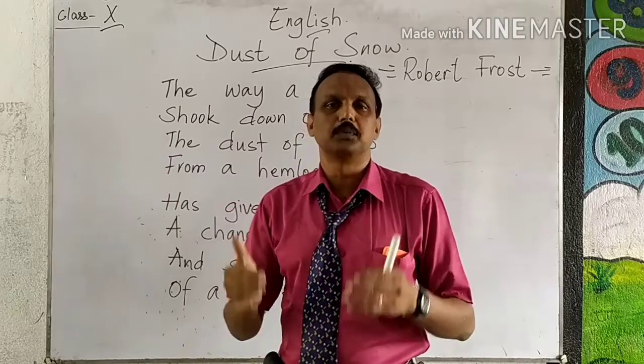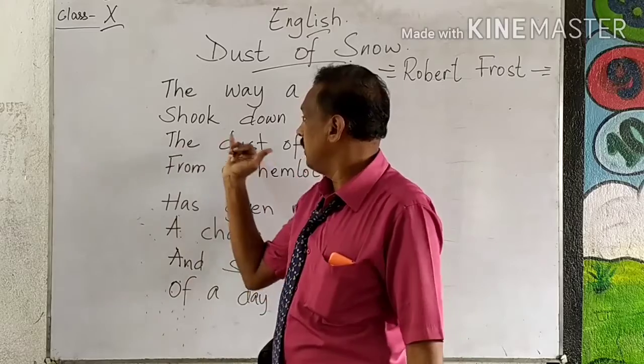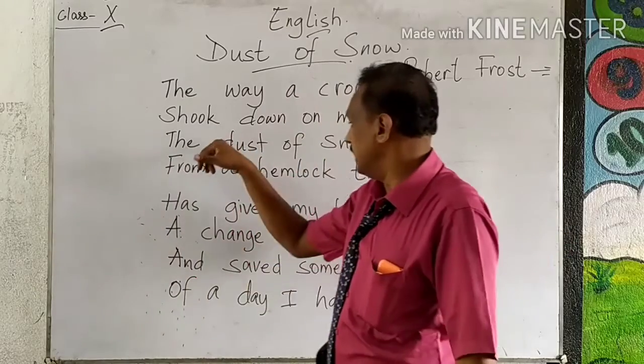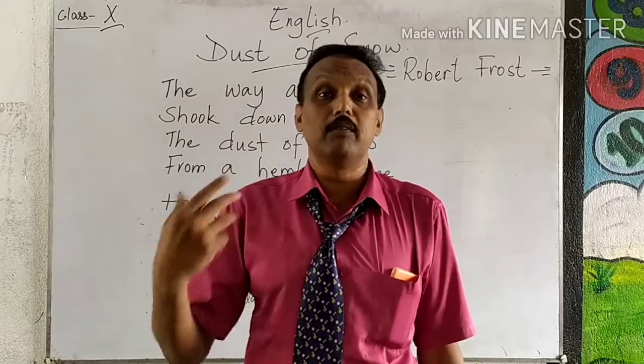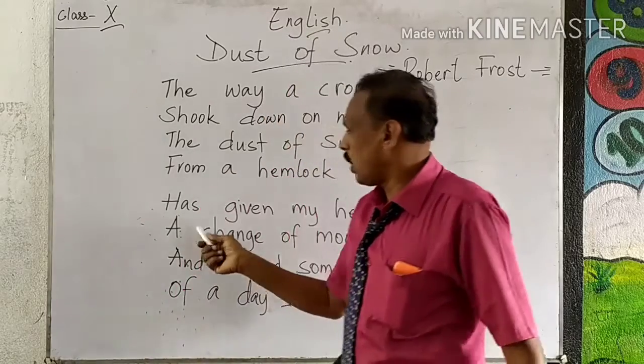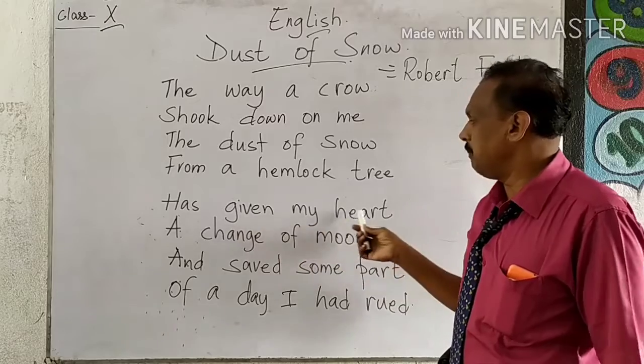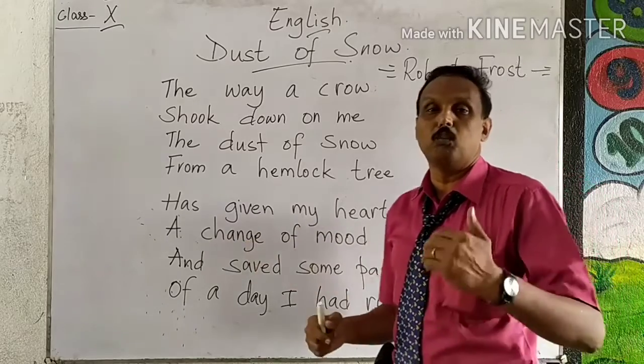Suddenly a crow came, sat on the hemlock tree, shook its feathers, and the dust of snow fell on the poet. You or me, what will you do? Immediately we will get angry with the crow. But here, what happened to the poet? "Has given my heart a change of mood."